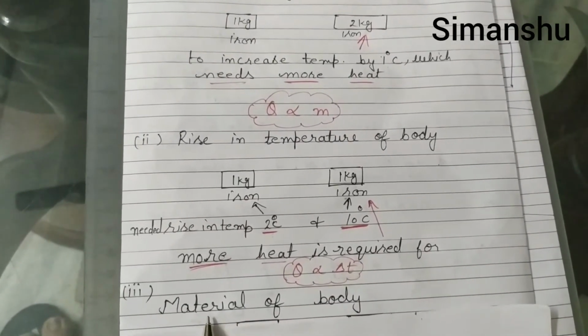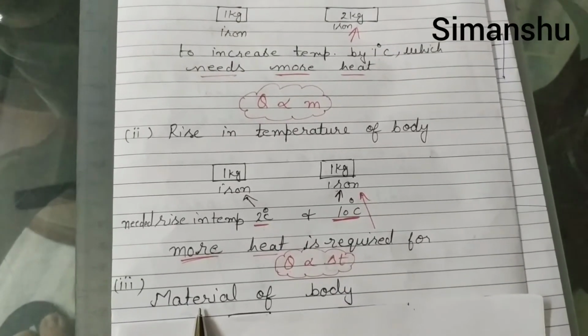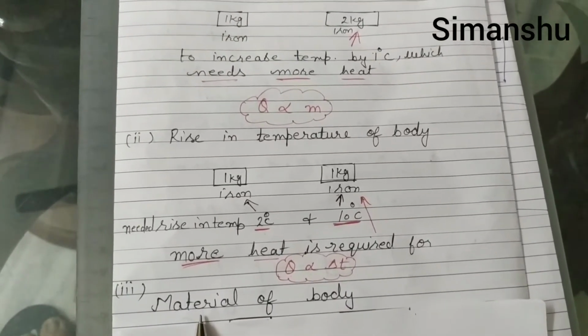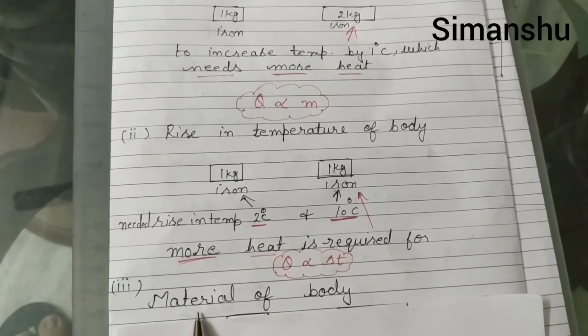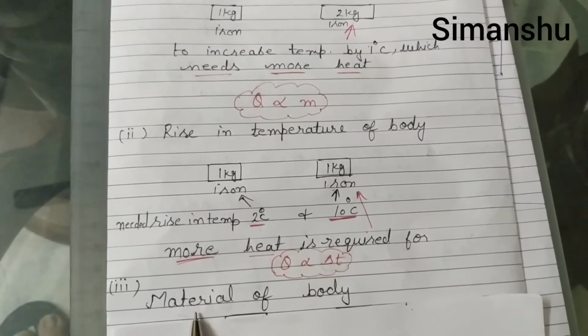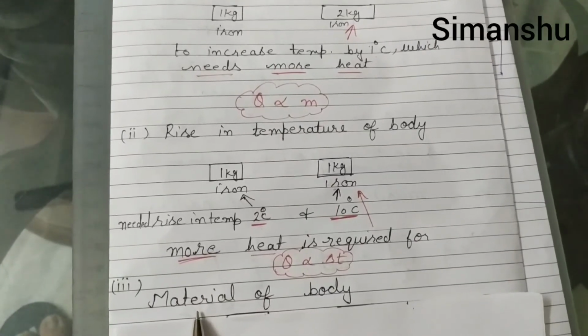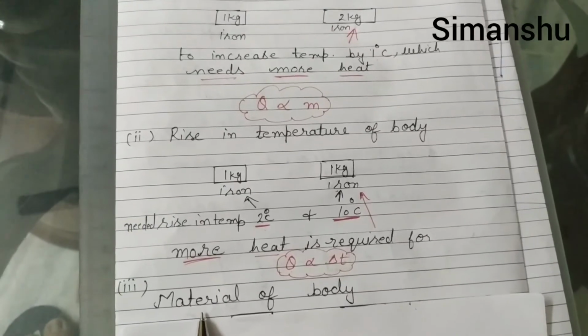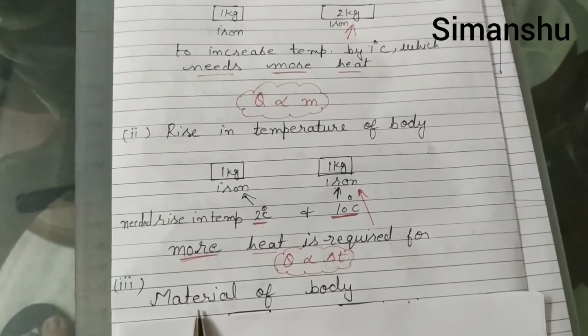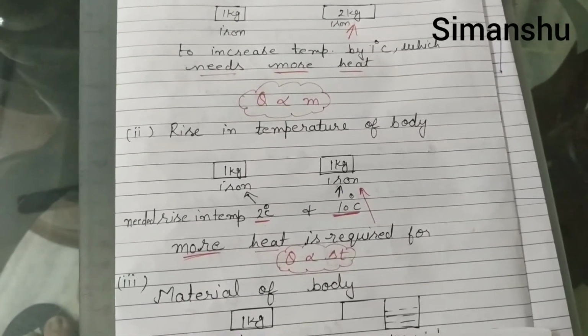Then the third thing, material of the body. See, why are we using cooking utensils made of aluminium, brass, or sometimes copper? Because these are good conductors of heat. Some other metals cannot conduct heat properly, meaning they need a high temperature, more heat to raise their temperature. So here we are discussing that thing only.